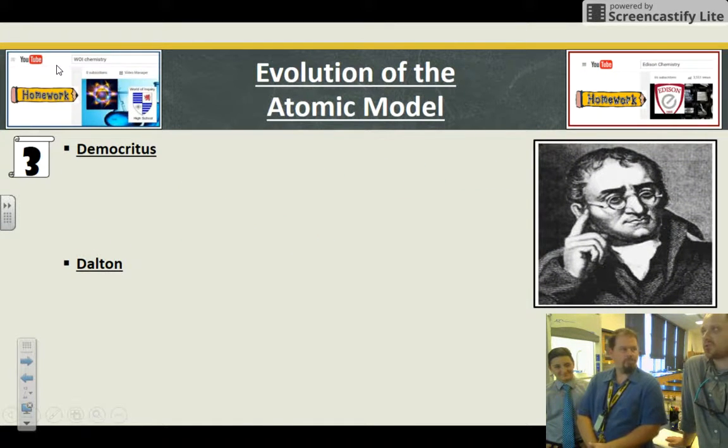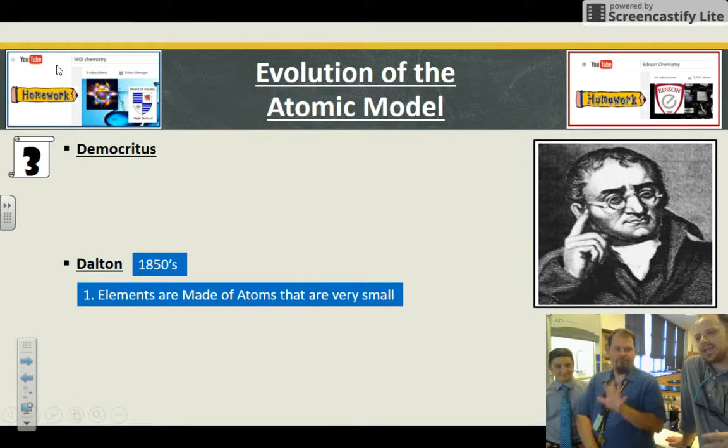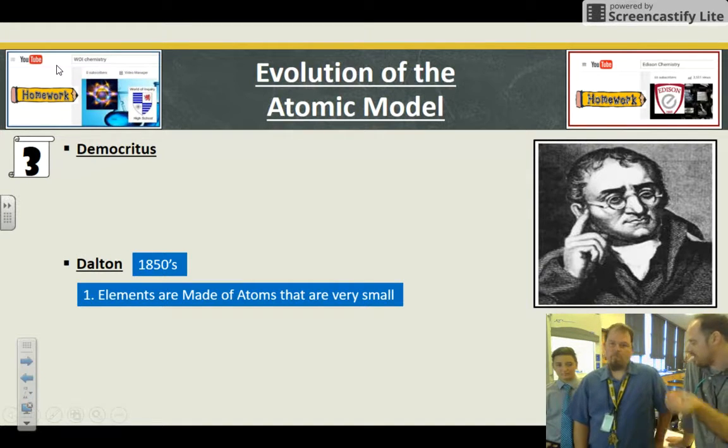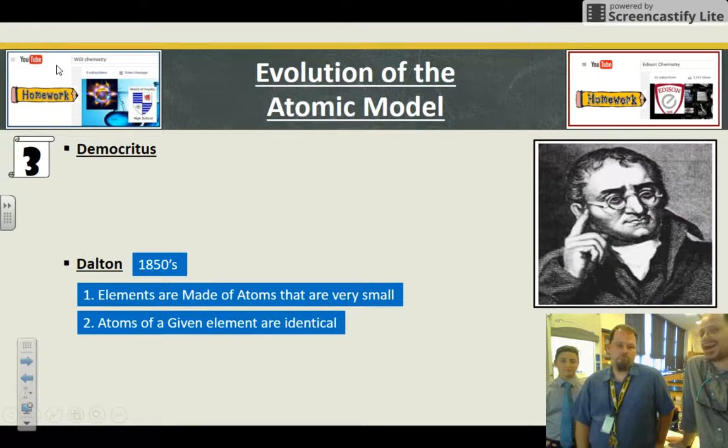And then fast forward about 2,500 years, almost. A long time. Nothing happened until the 1800s when John Dalton showed up, with 5 huge postulates. Sorry, 5 big ideas, but he still had no actual physical evidential proof yet. His ideas were as follows. Matter is made of atoms that are very, very small. And atoms of a given element are identical.